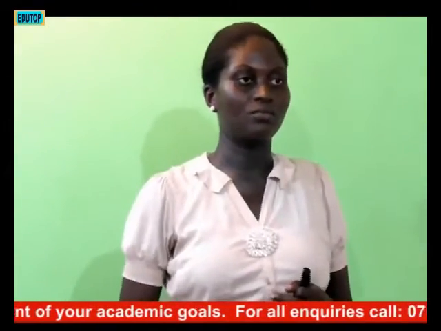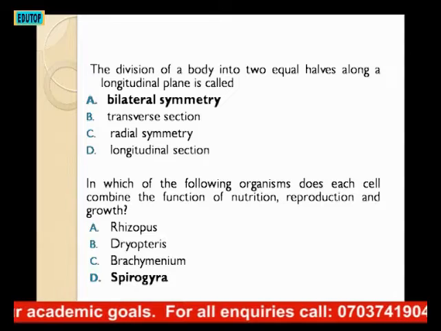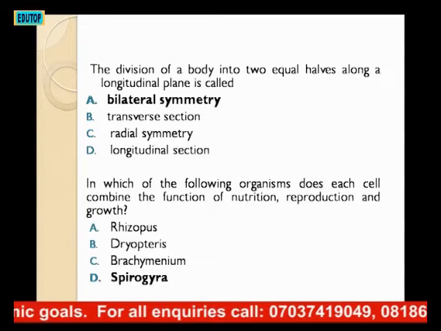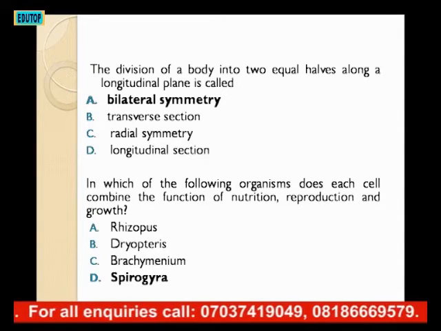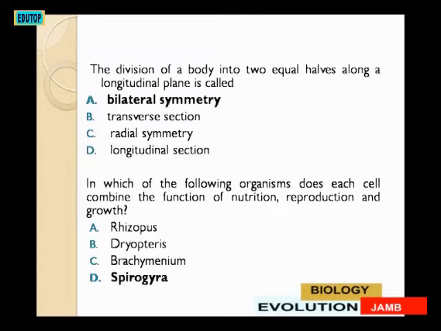The next question. The division of the body into two equal halves along a longitudinal plane is called A. Bilateral symmetry, transverse symmetry, radial symmetry, longitudinal section. You know, the other time I was explaining the one that you can cut along any plane and have two equal parts, that's radial symmetry.